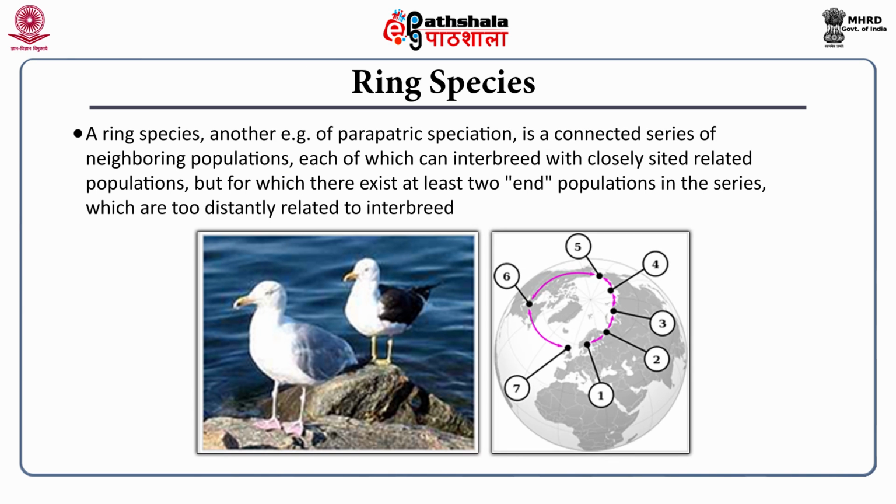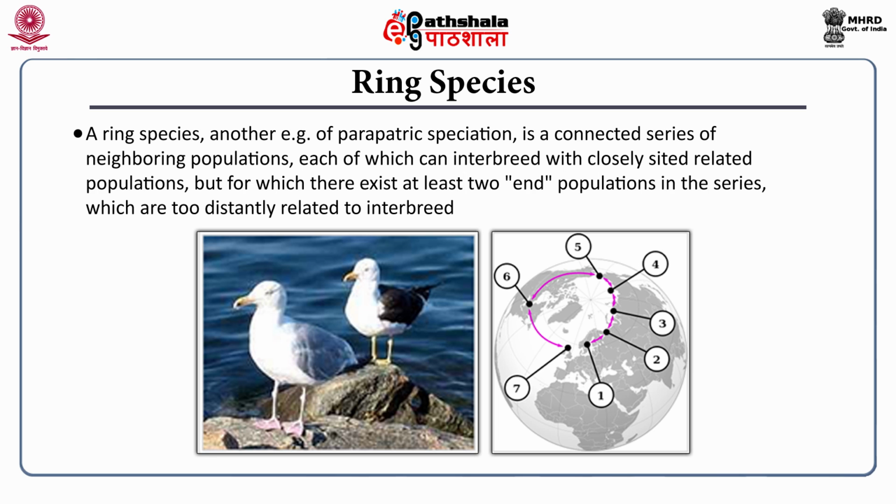Ring species are yet another excellent example of parapatric speciation. In this case, populations are connected by a series of neighboring populations, each of which can interbreed with closely related populations. For example, in this image, number 2 in Russia can mate with number 3 and number 1.